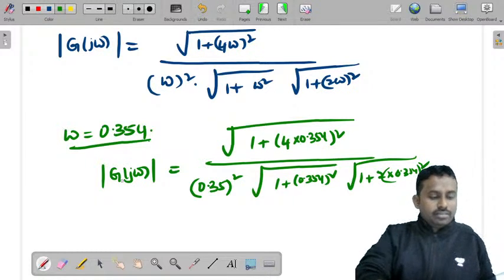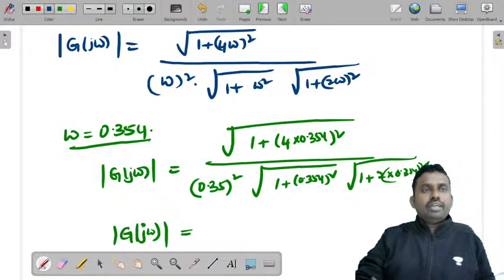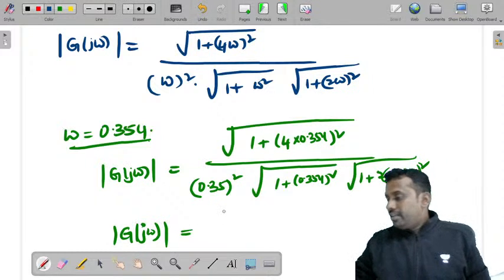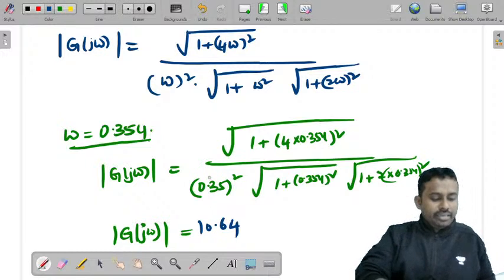Substitute this, you will get the magnitude at that particular omega as 10.64.